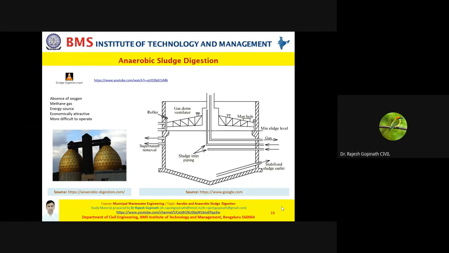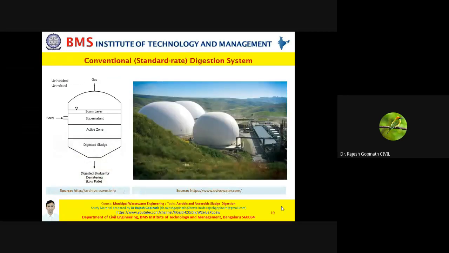Now let's go further. Whenever you talk about your anaerobic sludge digestion process, you have got different types. The simplest one would be your conventional digestion system. It's also called low rate digestion system, or most often called standard rate digestion system.